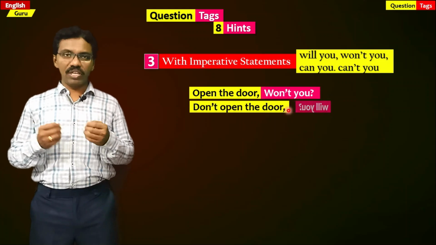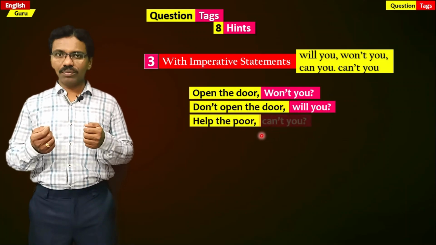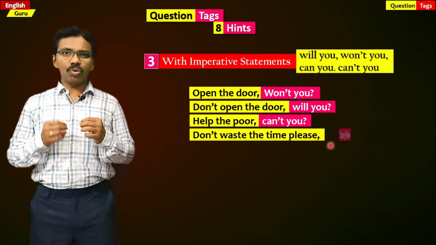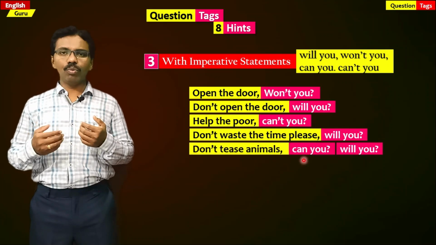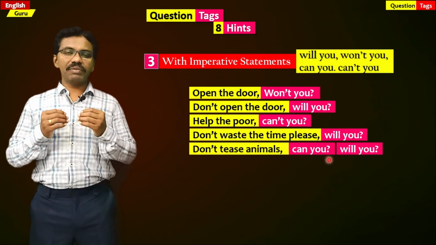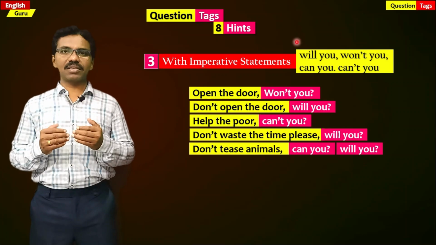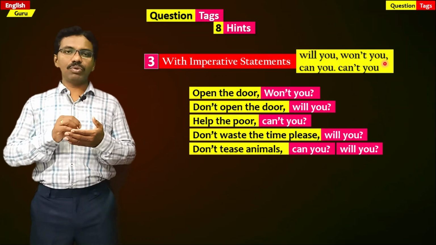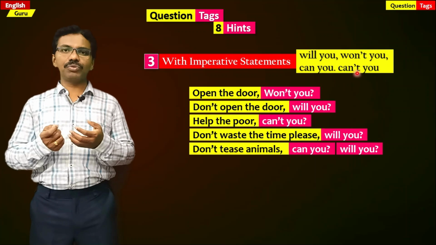Don't open the door, will you? Help the poor, can't you? Don't waste the time, please, will you? Don't tease animals, can you? Will you? Both of them are right. So when we have imperative statements like this, we use will you, won't you, can you, can't you in the question tags.